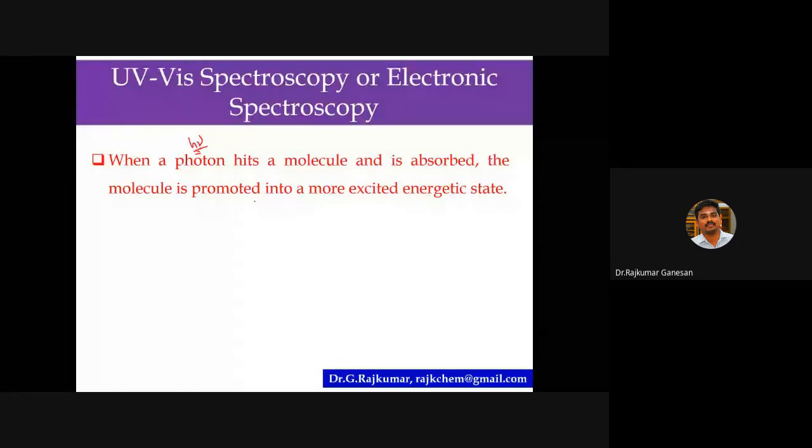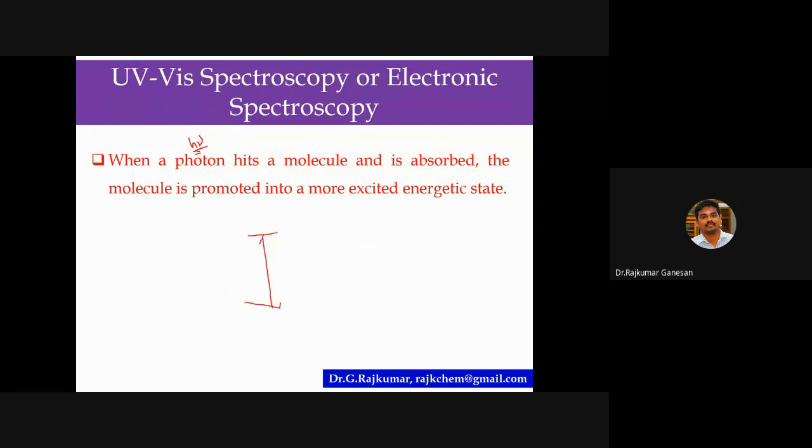You might have studied the Jablonski diagram. It may lose energy in the form of heat or light, and it may undergo singlet to triplet transitions, internal conversion, intersystem crossing, fluorescence and phosphorescence.